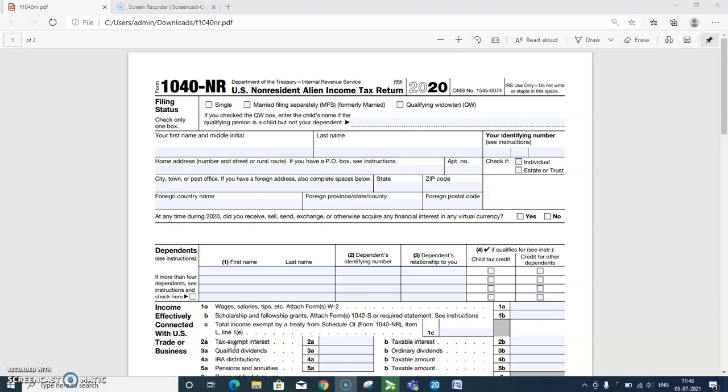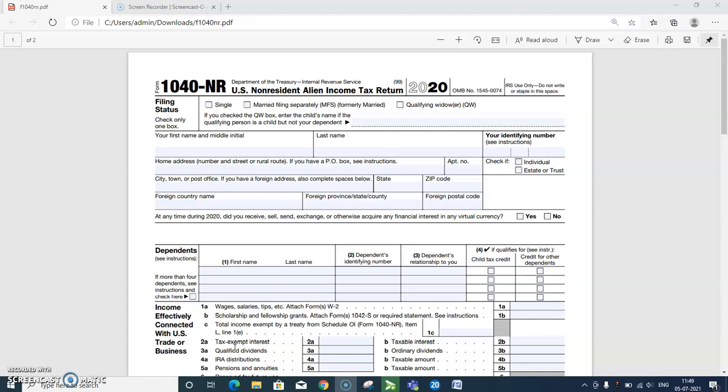Which income to report? A non-resident alien's income that is subject to US income tax must generally be divided into two categories. Income that is ECI, or effectively connected income with a trade or business in the United States. US source income that can be ordinary or qualified dividends, capital gains or losses, IRA, pension or annuity income, scholarship and fellowship grants, real estate or farm income.